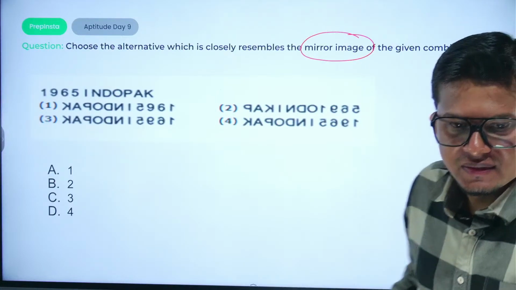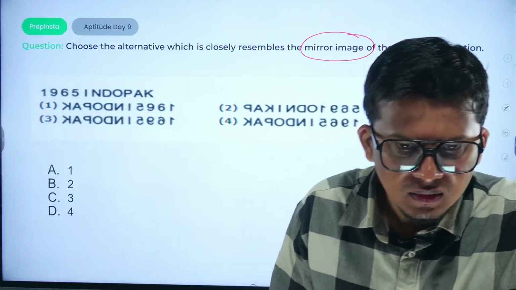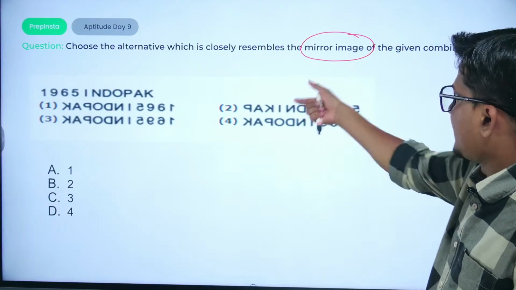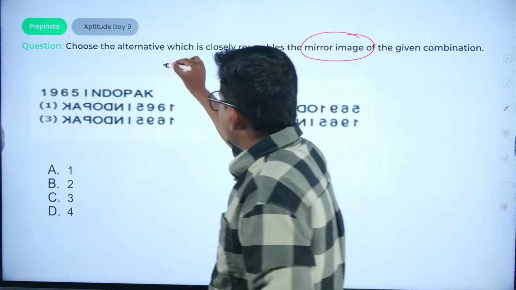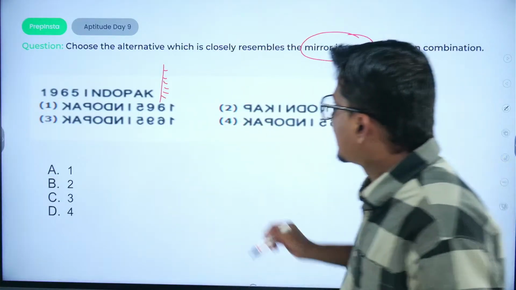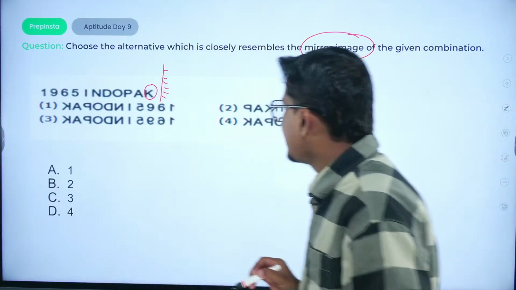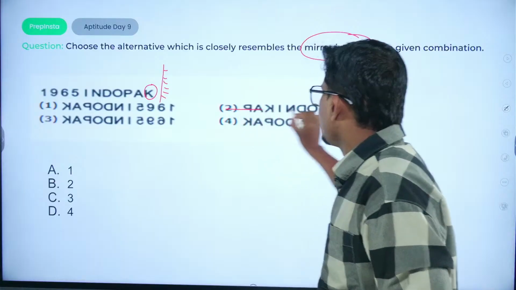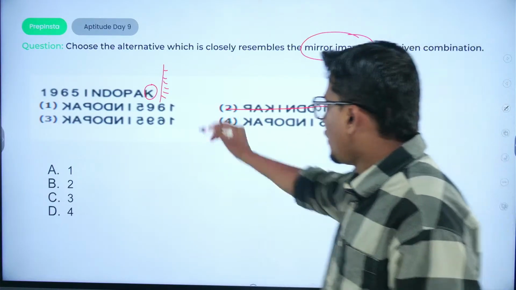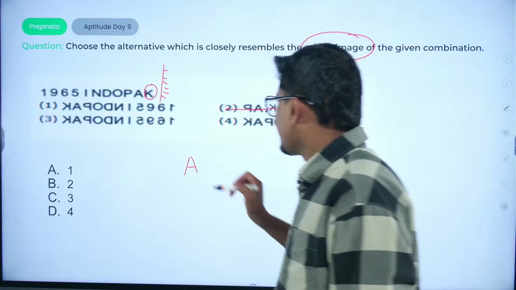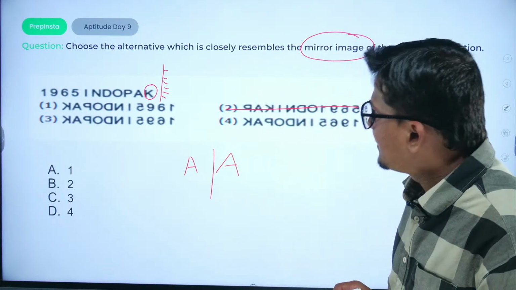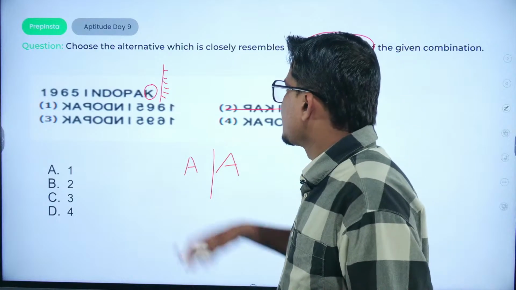So what would be the right answer? We got multiple answers, option number 4 and 3. If the mirror is being closed now, the mirror would always be placed to the right hand side, right? Now K would be the first position, so initially it would be K only, so this option would be cancelled out, this option would be cancelled out. And always remember, the mirror image of this particular diagram would be the same, there would be no change. Now coming to the P part.